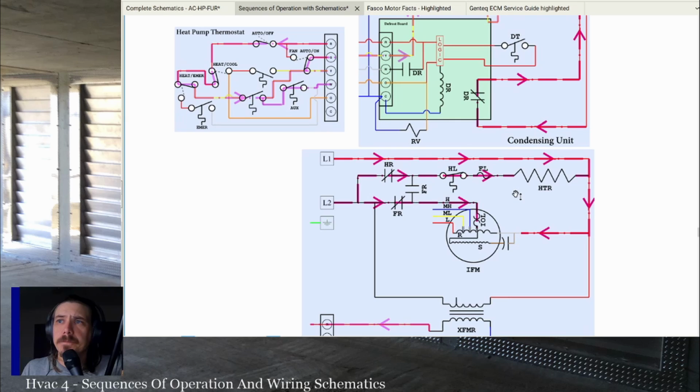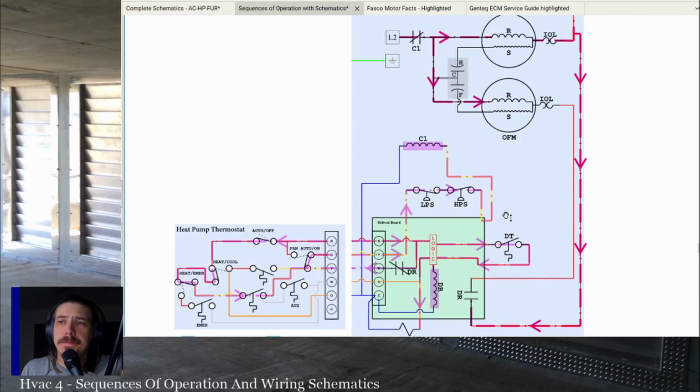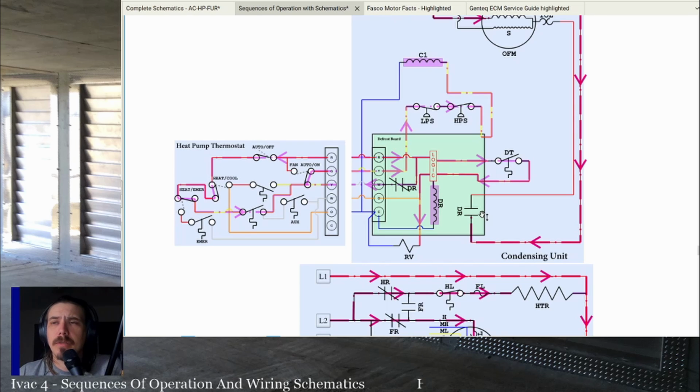Now, if the system enters defrost mode, then everything happens at the defrost control board. The thermostat's still going to be sending the same signals. So you're still going to see the same signals at the thermostat, essentially. You may see O energized depending on how the board's set up, whether or not that power is going to backfeed to the thermostat. But other than that, nothing changes from the thermostat or the air handler, really.